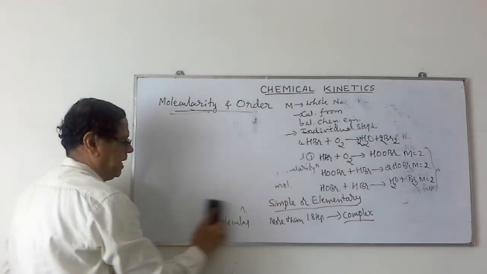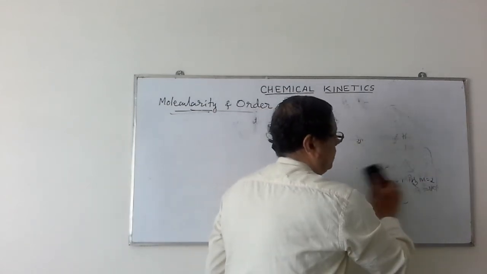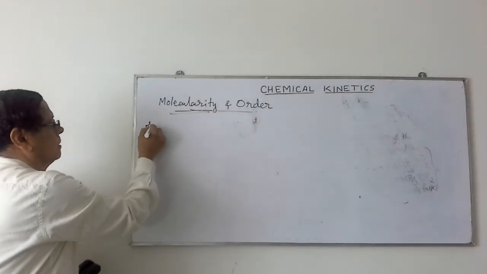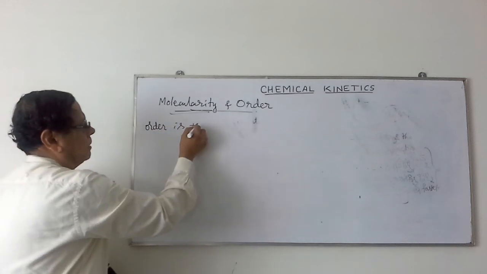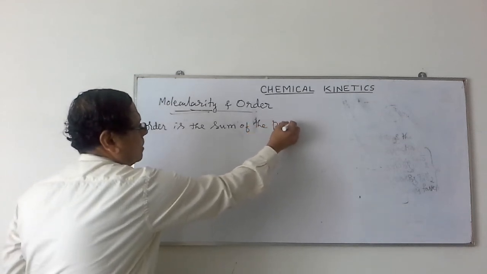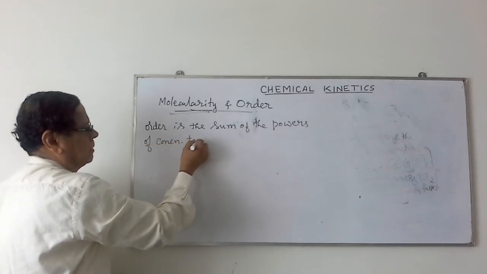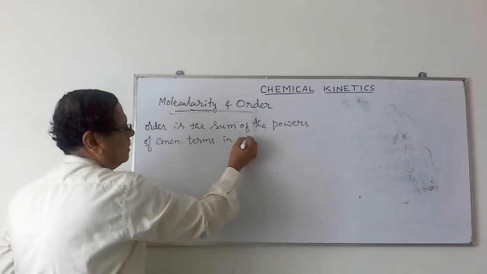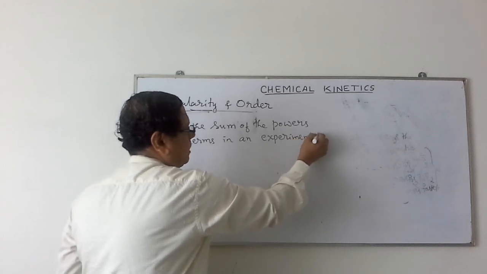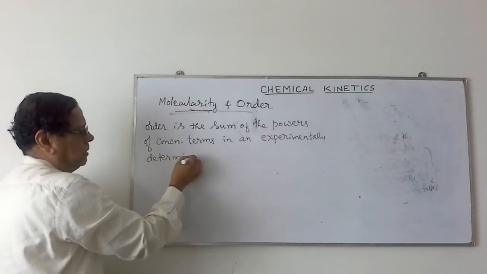Order of the reaction is defined as the sum of the powers of the concentration terms in an experimentally determined rate equation.